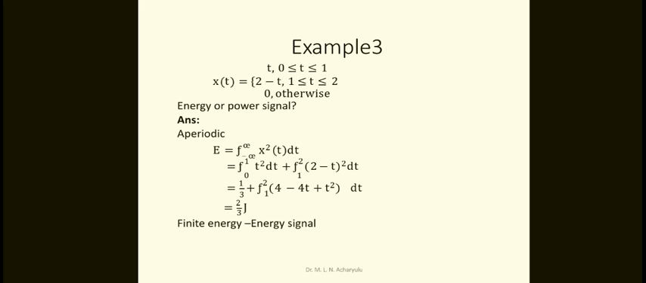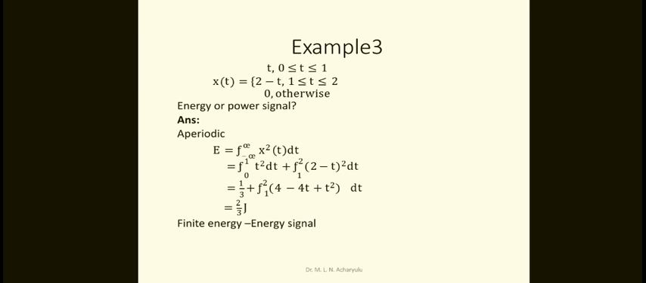And now another example, you take this as the continuous time signal. X of t is given in three intervals: x of t is equal to t, where t is in between 0 and 1; x of t equal to 2 minus t, where t is in between 1 and 2; and otherwise it is 0. So whether the signal is energy or power. We're coming to this, the aperiodic signal.